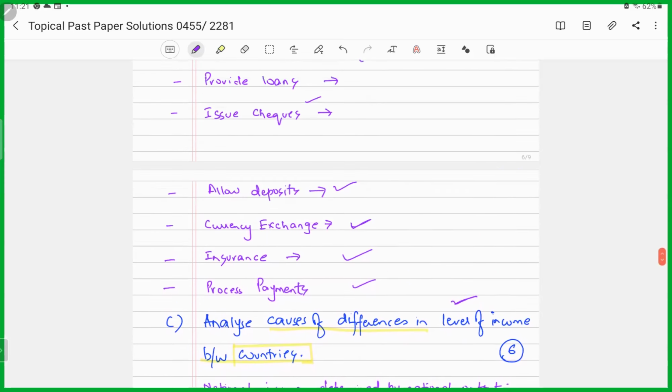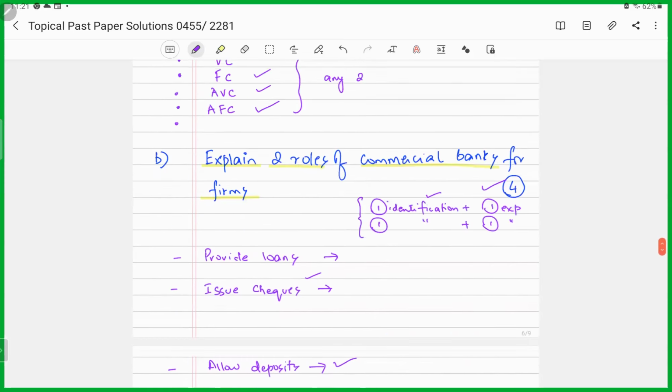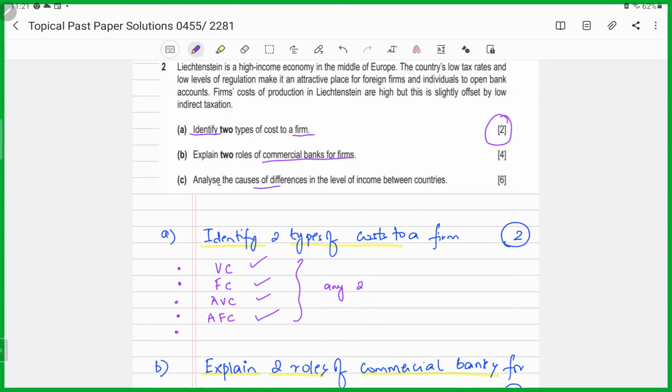Now, part C. Part C is asking us to analyze the causes of differences in the level of income between countries. Now, notice, it's a 6-mark question. What are they asking us? They are asking us to explain why there exists differences in the level of income between countries, right? So now they are asking you, why do you think, or provide the reasons that there exists a difference in income between countries, right?